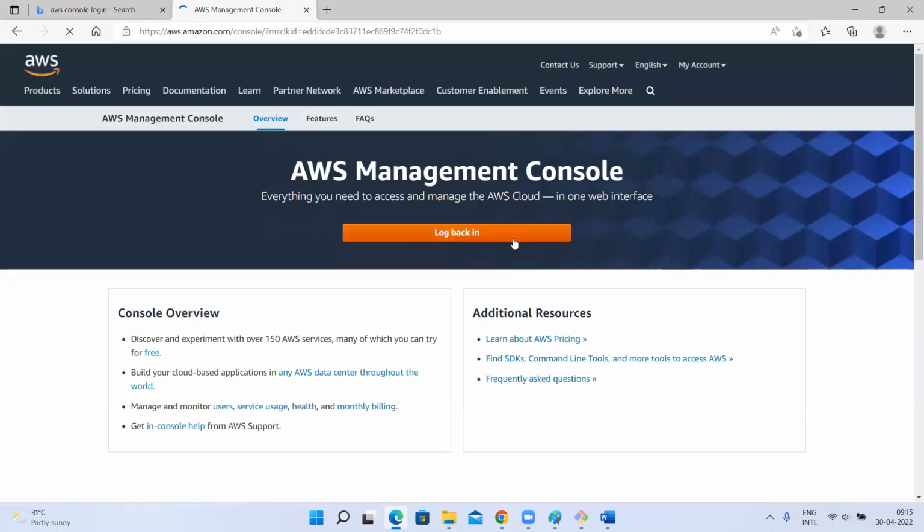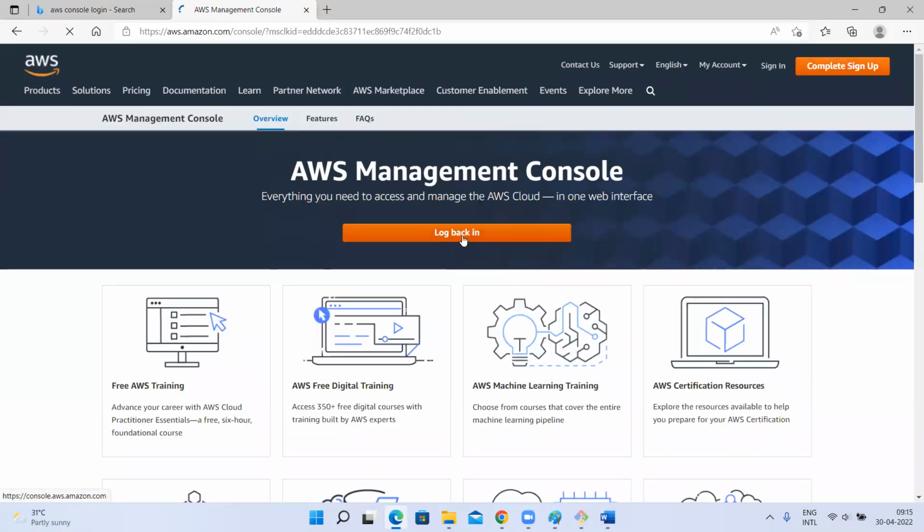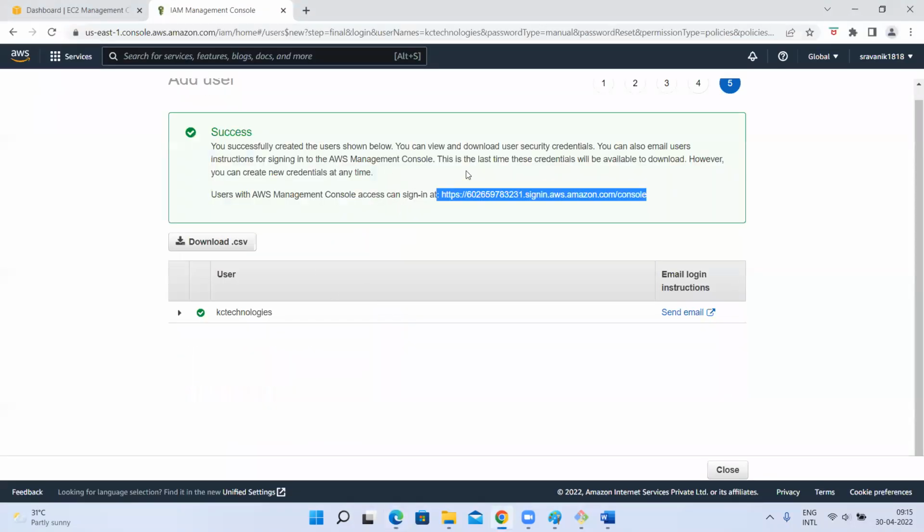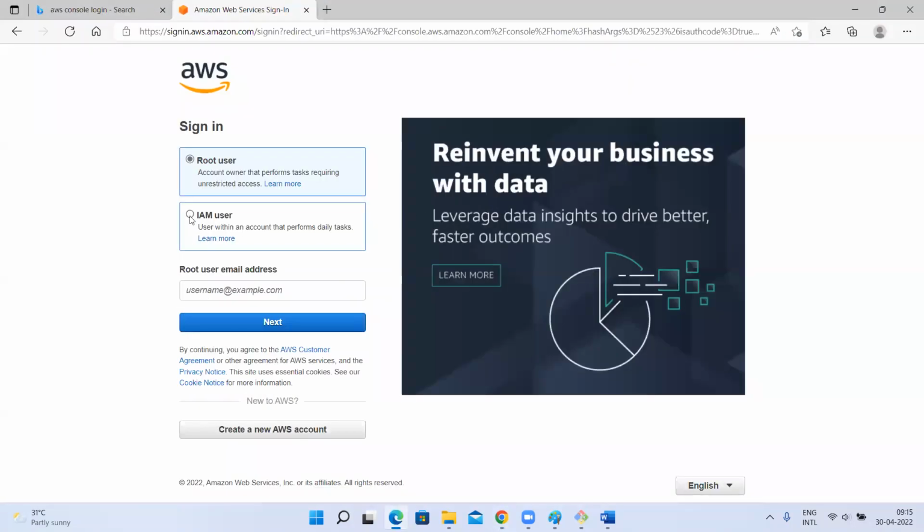So it is asking. Wait, I'll show you. So I'm going to log in back. Somewhere we have not signed up. See here, there are two options. This is the regular screen we see: root user and email ID, meaning whatever AWS account you have created and signed up with. That you can give here. I don't want that. I want to log in as a normal user, an IAM user. So this KC Technologies is an IAM user. So you have to click on IAM user.